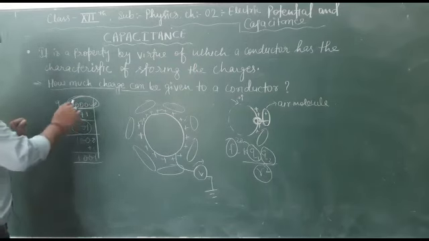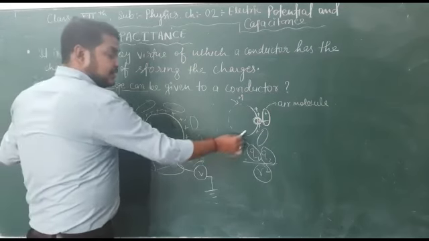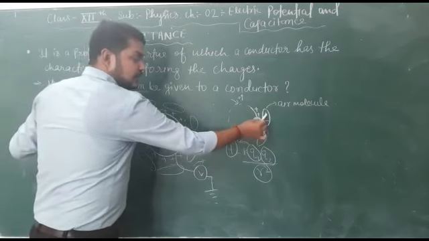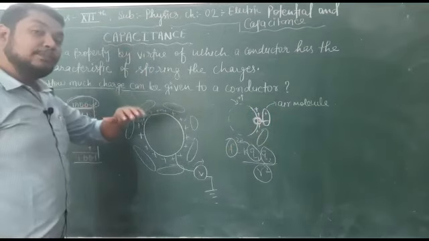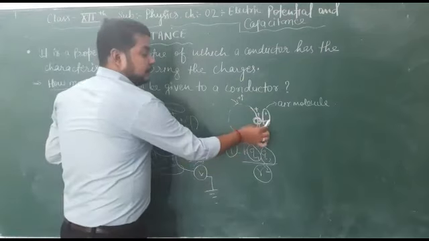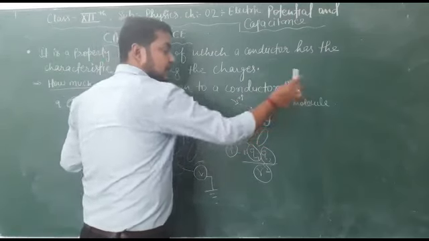Up to this 1000 charges, the force of attraction between the air molecule charge and the charge on the conductor is not up to that mark that the minus charge will attract towards the conductor and positive will go in the air.